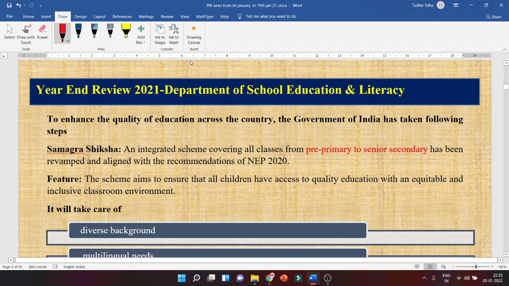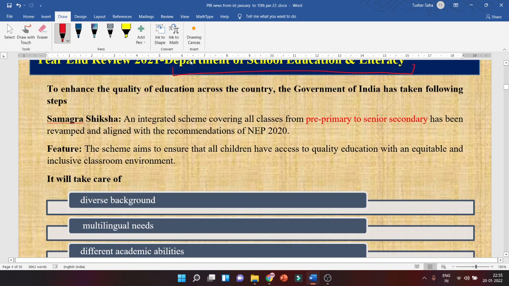Then, year-end review for the Department of School Education and Literacy. Okay, so this is very important because education, you have education directly in your syllabus. So every piece of information here is very important. To enhance the quality of education across the country, the Government of India has been following these steps.